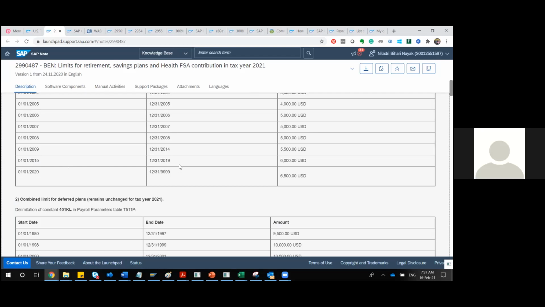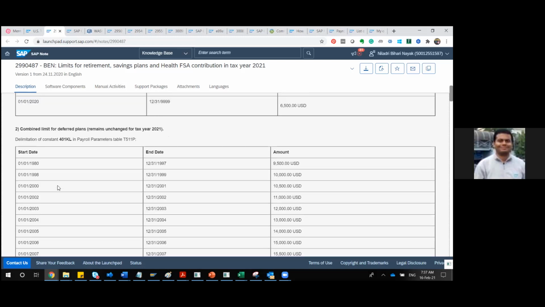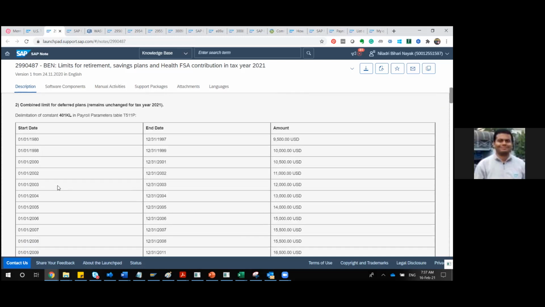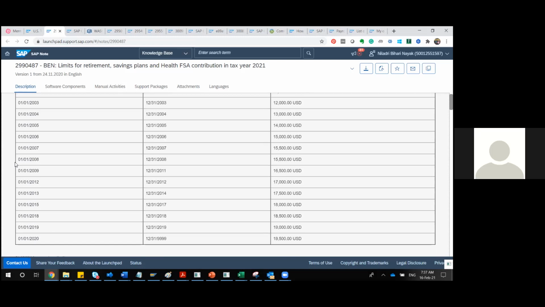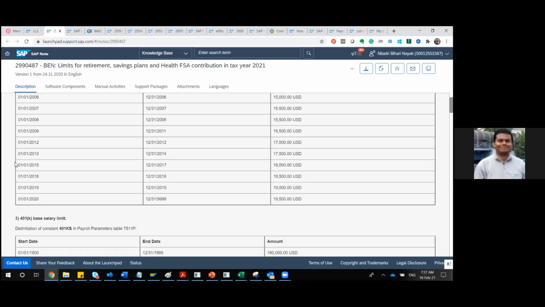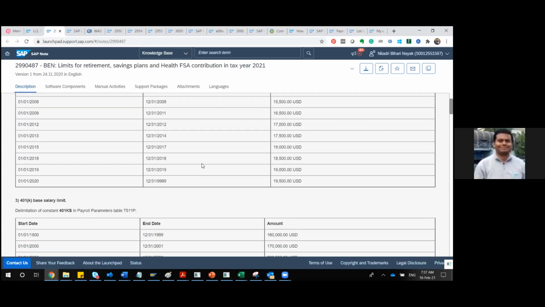Okay, so you can see up to 2019 there is some value. From 2020 onwards there is some new value, and similarly this 401KL. Okay, 401KL is the combined limit for deferred plan. So this constant value also gets updated every year. The previous year it was 19,000 US dollars. In the current year it's 19,500 US dollars. It will increase as per the government notification.